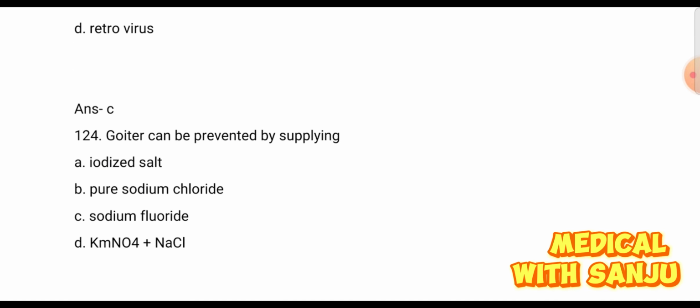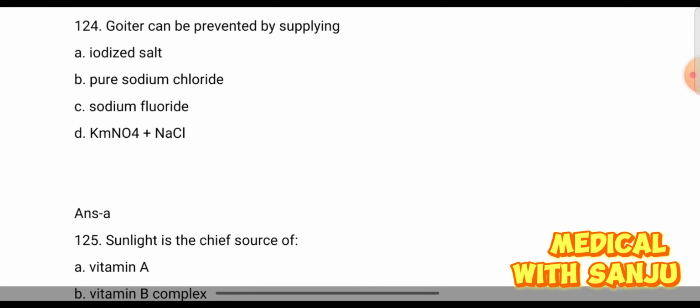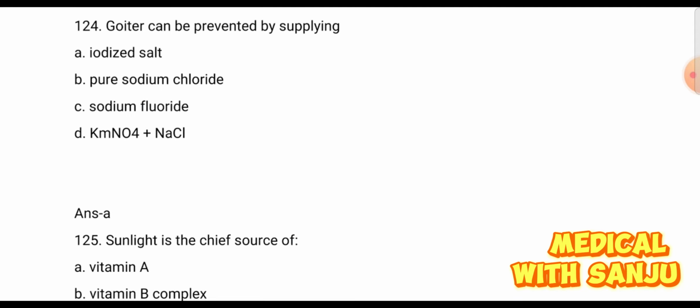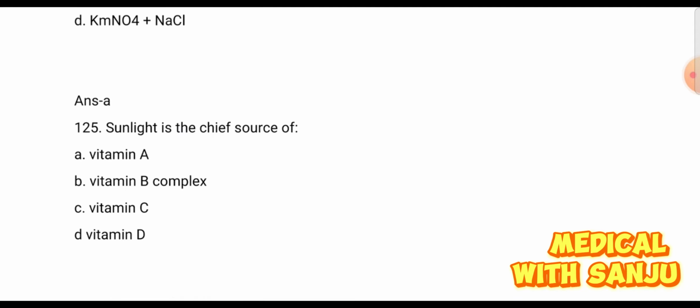Goiter can be prevented by supplying option A iodized salt, option B pure sodium chloride, option C sodium fluoride, and option D KMnO4 plus NaCl. Goiter can be prevented by supplying iodized salt. Option A is right answer. Question 125.